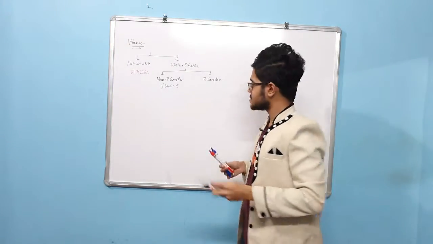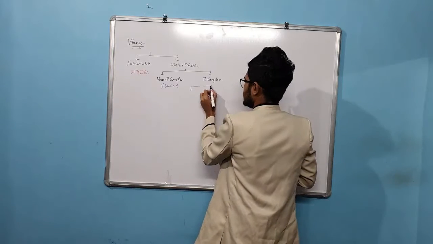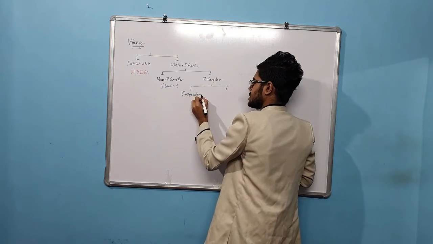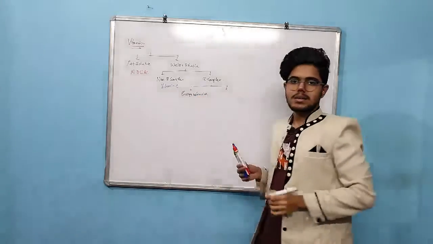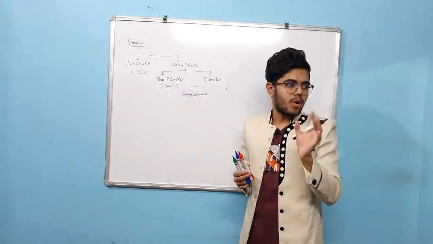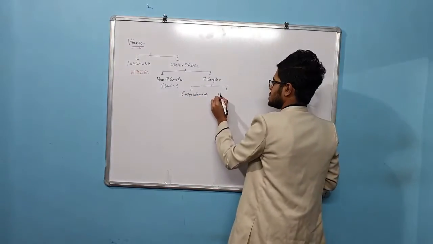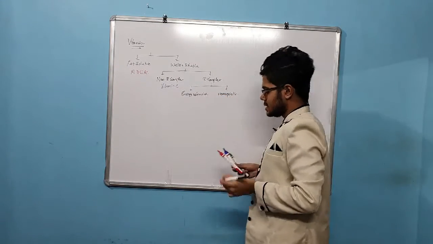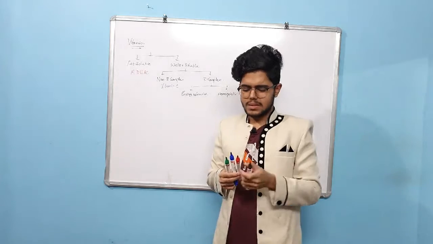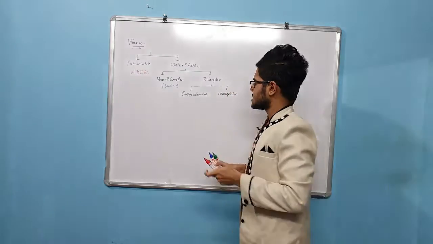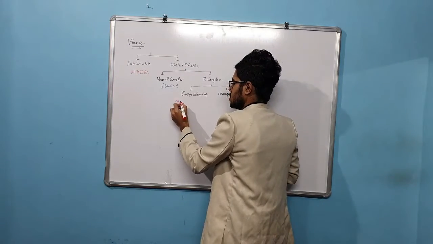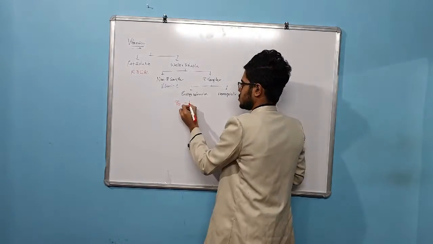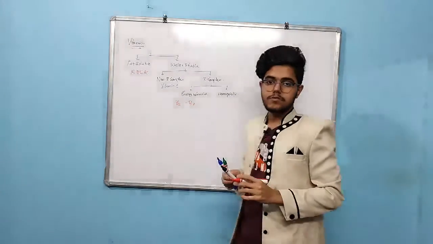One is energy releasing, and the other is hemopoietic. Energy releasing has a lot of vitamins, starting from B1 to B7. But remember, you don't have B4 here.